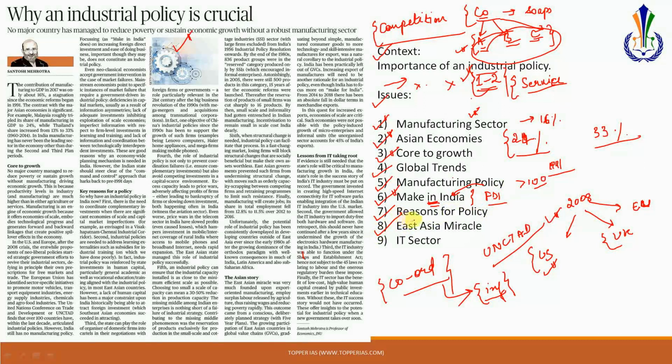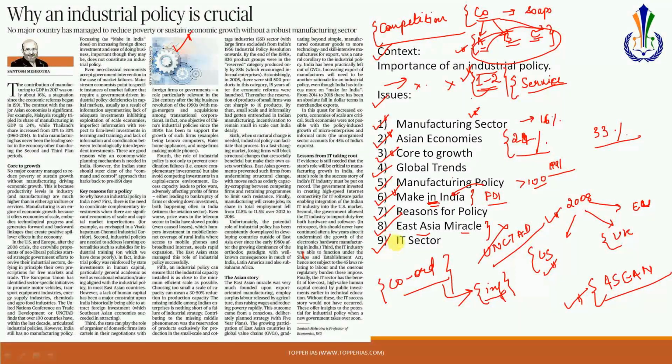Next is the issue of the East Asia miracle. Now this is in the context of several East Asian countries. The growth in these countries has been towards export-oriented manufacturing, and this has resulted in the participation of these countries in the global value chains, and this is what is today called the East Asia miracle. This is clearly something that has not happened in India. Even if we see the ASEAN, India has a huge trade gap vis-a-vis the ASEAN. All the ASEAN countries have developed based on manufacturing, and India should learn from that experience, is what is advocated here.